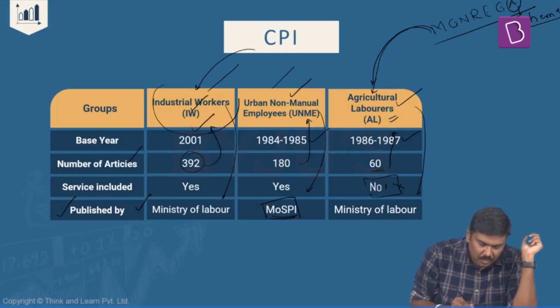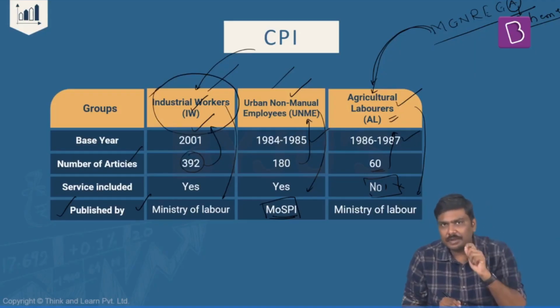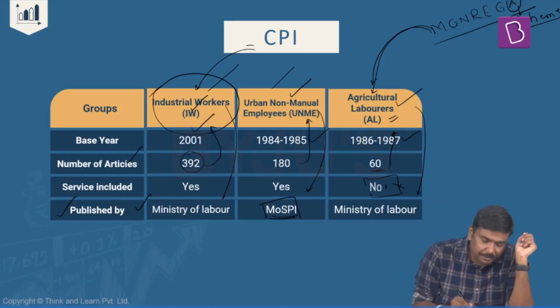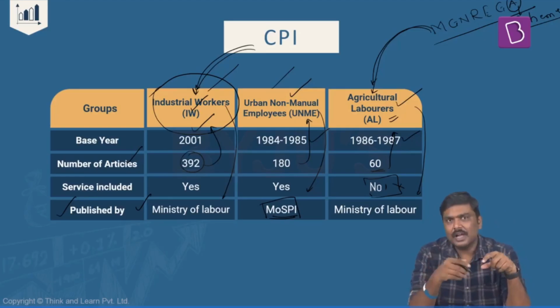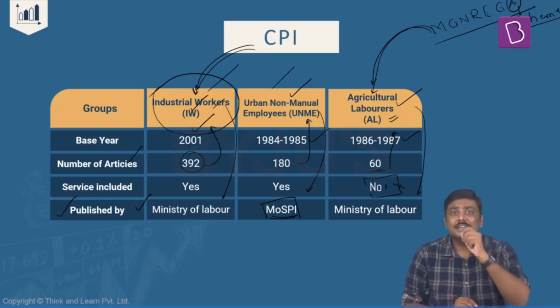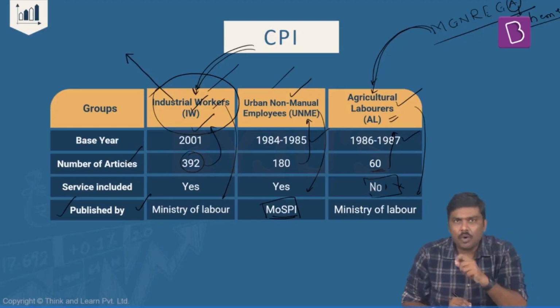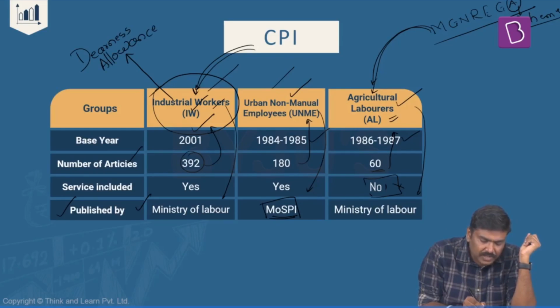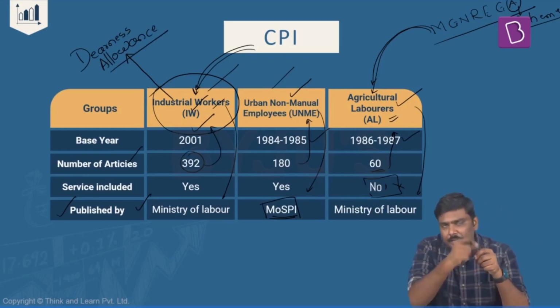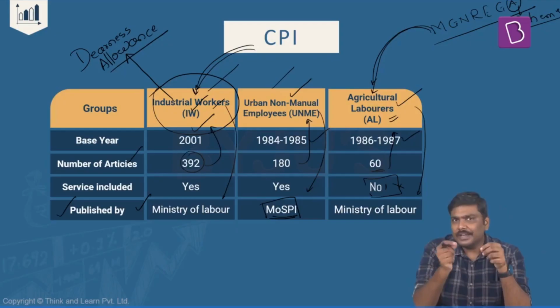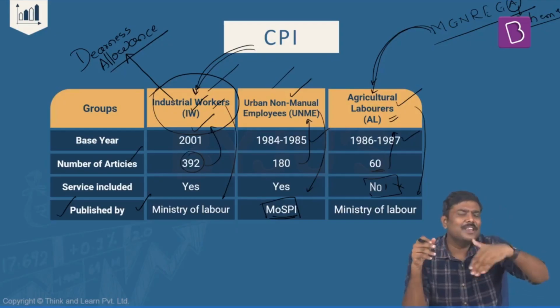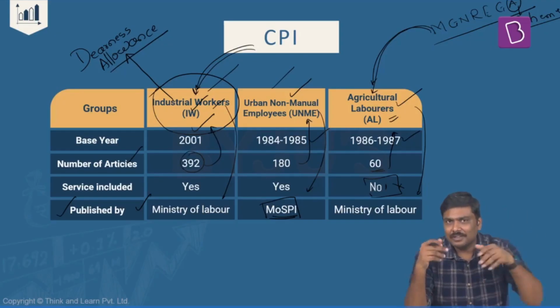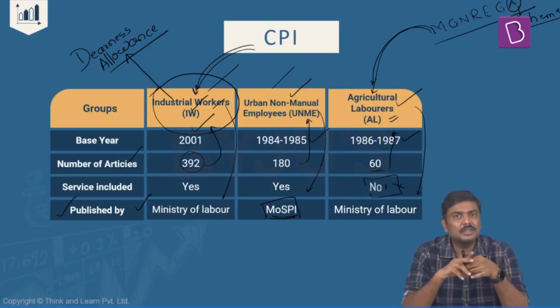And in addition to this, the concept of industrial workers is also very, very important for a simple reason. CPI IW, which is calculated and published by the government, is generally used by the government in providing something called a dearness allowance to government employees. Now, what is the concept of a dearness allowance? Have a look at this. If you are an employee in a private sector company, your salary will keep on changing. Obviously, it will keep on increasing from one year to the next year. This year, imagine your salary is 1 lakh rupees a month.